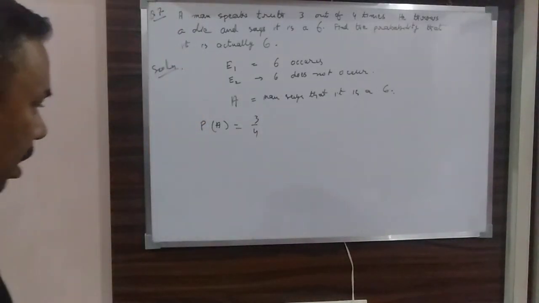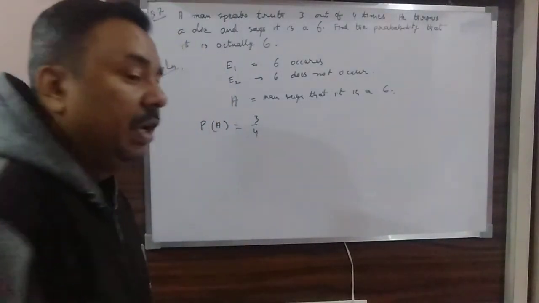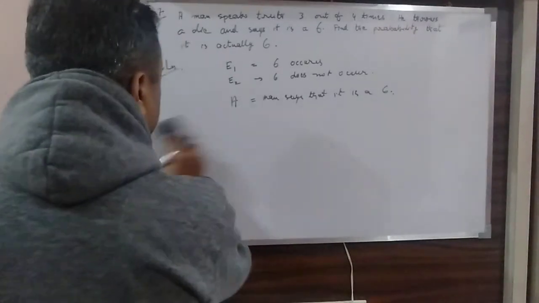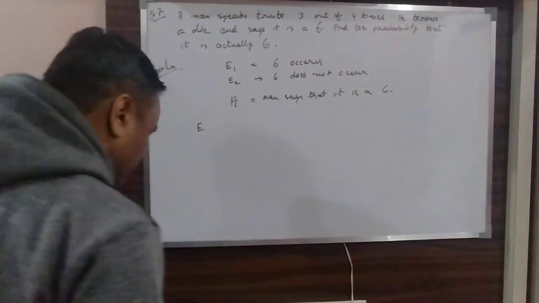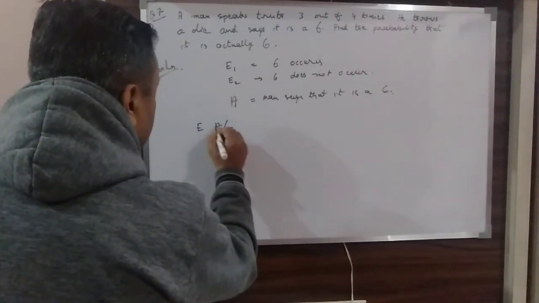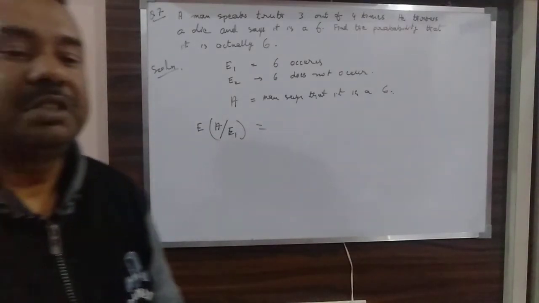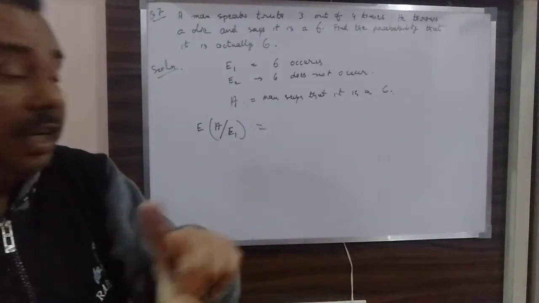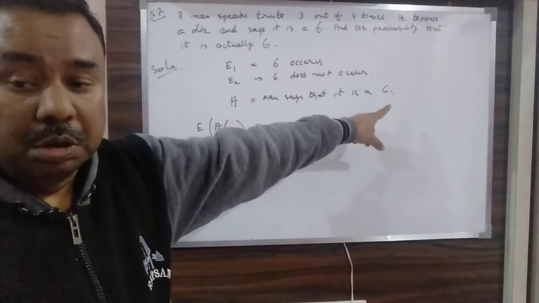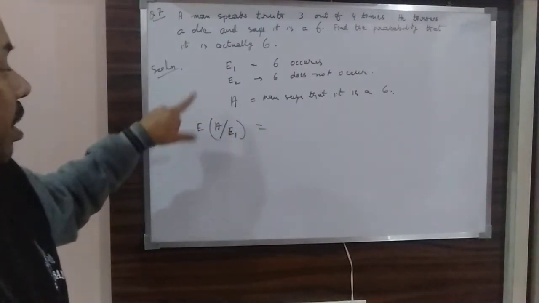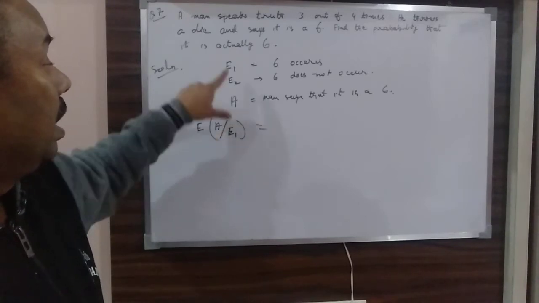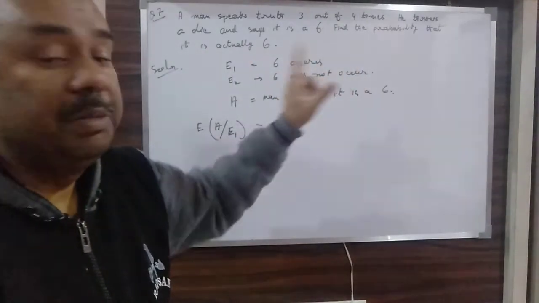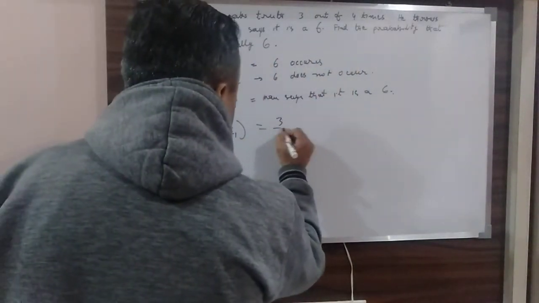Similarly, but this will be if he is saying the truth and 6 is occurring. So instead of using this, what I say is: the probability that he is saying it is a 6 and 6 occurs. 6 has occurred and he is saying that it is a 6. That means he is saying the truth. So the probability of A when E1 has occurred, that means 6 has occurred and he says 6 has occurred, that means he is saying the truth, and this probability is 3 by 4.